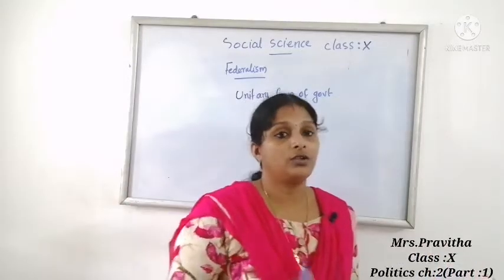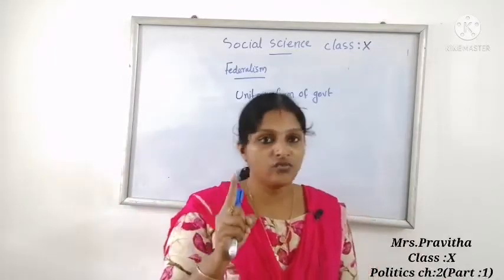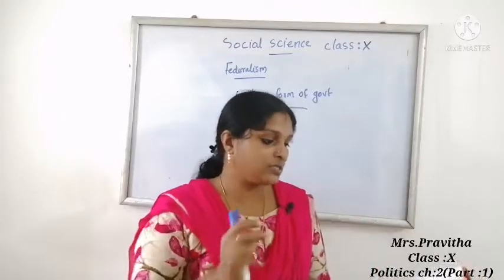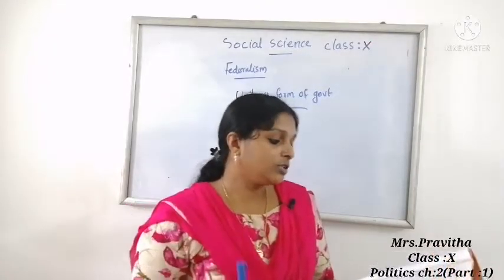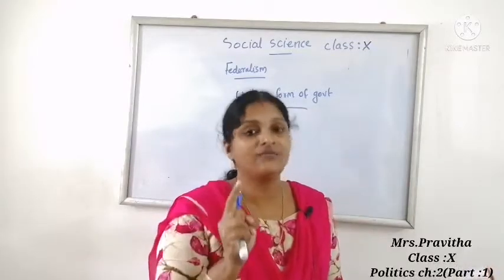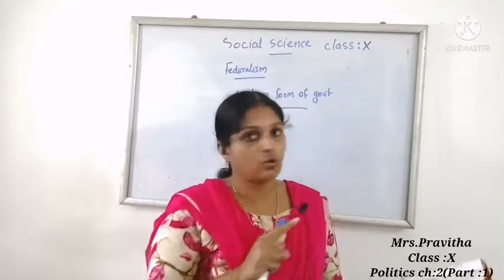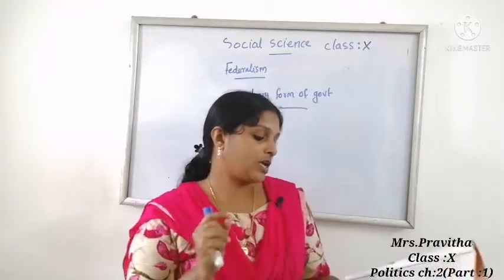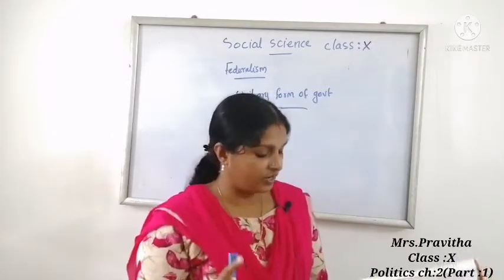Once again, ma'am will tell you. First, there are two or more levels of government. Second, different tiers of government govern the same citizens, but each tier has its own jurisdiction. Third, the jurisdiction of the respective levels of government is specified in the constitution. Then, the fundamental provisions of the constitution cannot be changed unilaterally. Next, the court has the power to interpret the constitution and the powers of different levels of government.